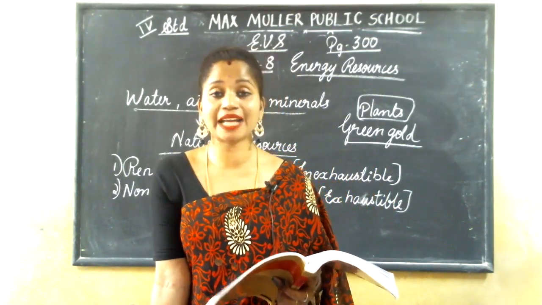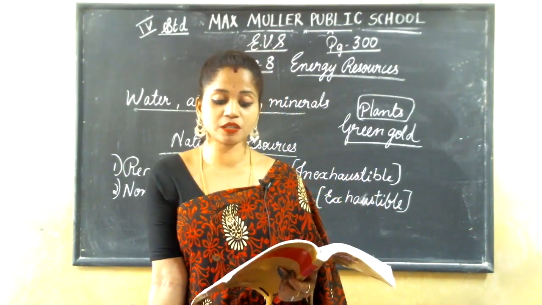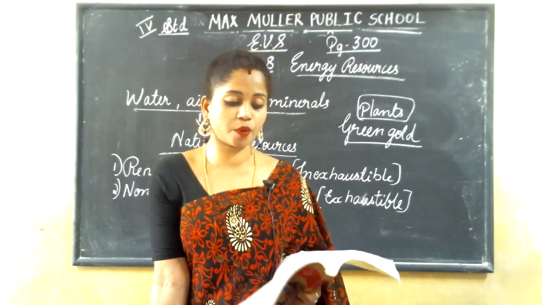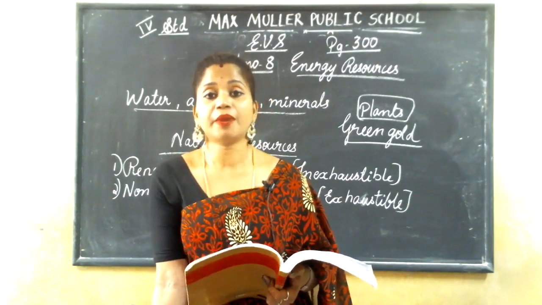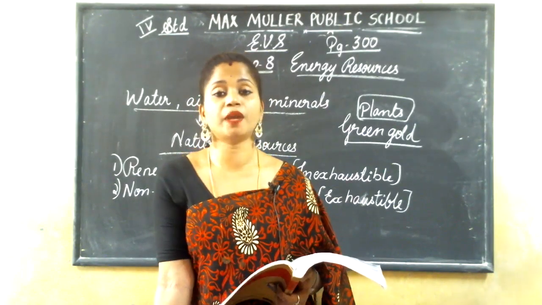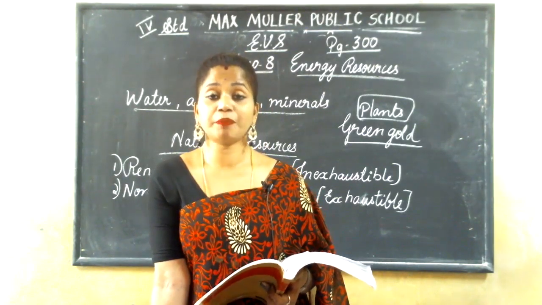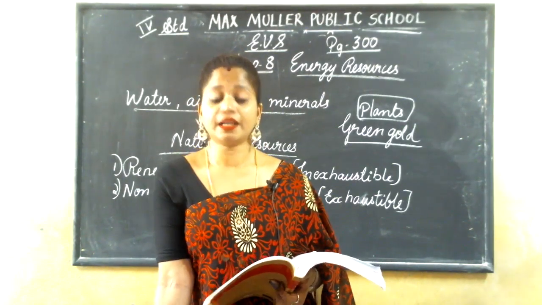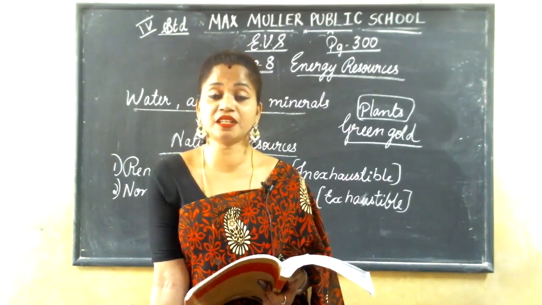Petroleum is known as black gold because petrol, diesel and other important products are obtained from petroleum. Petroleum is a raw material.